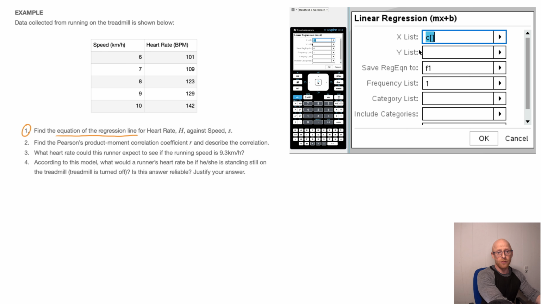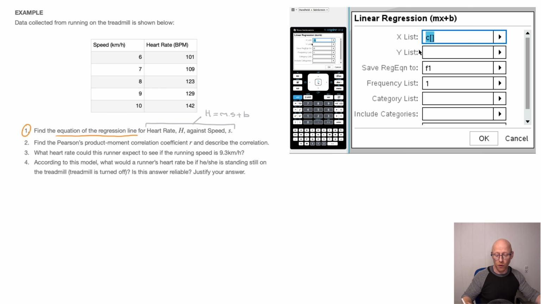Now, what this calculator is calling the x list is the independent variable. And so here, since we're being asked to find the regression line for heart rate against speed, this tells us that the line that we're after should look something like this. H equals some gradient, so some number, which I'll call m, times the speed plus some constant b.